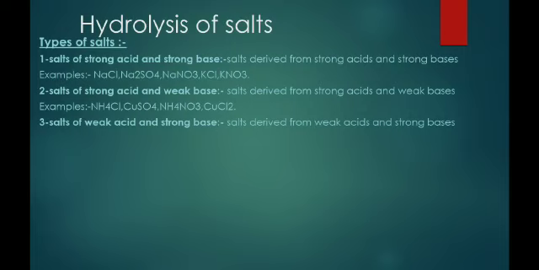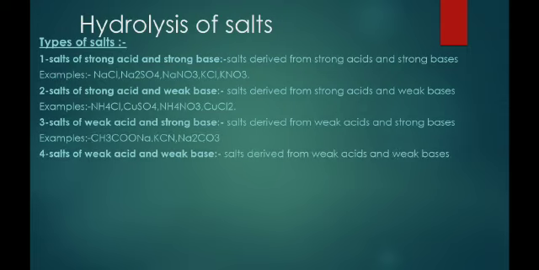Third, salt of weak acid and strong base. Salts which derive from weak acid and strong bases. Now acid is weak and base is strong. For example, CH3COONa, sodium acetate, KCN, Na2CO3. These are the examples of the salt of weak acid and strong base.